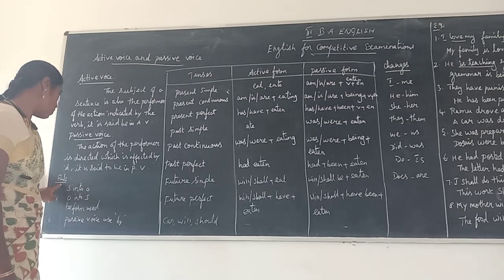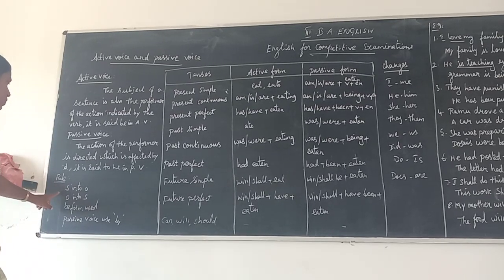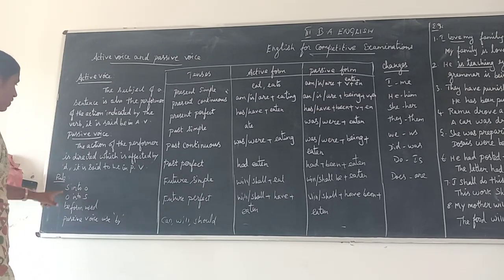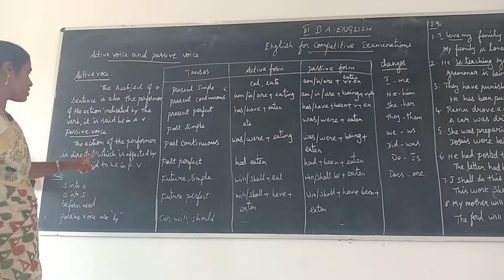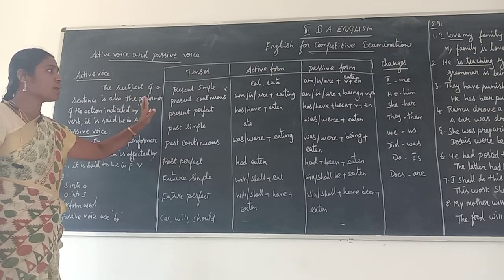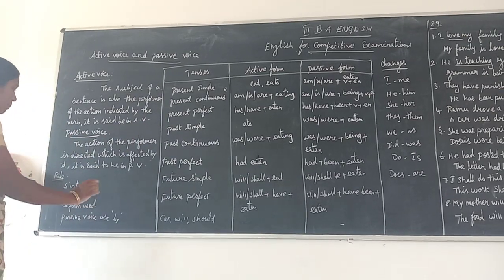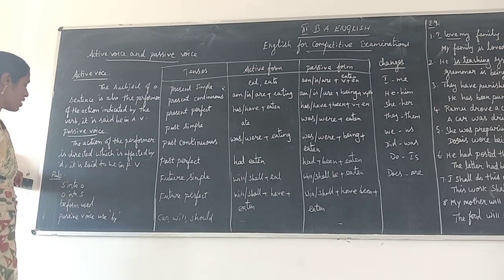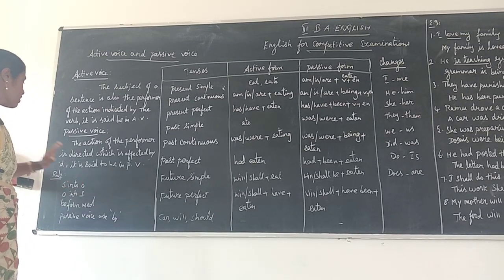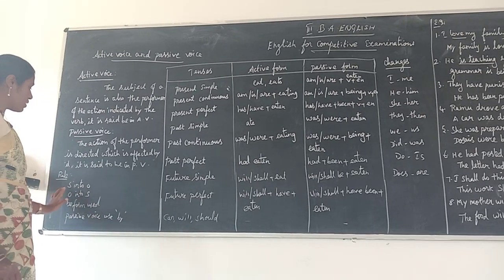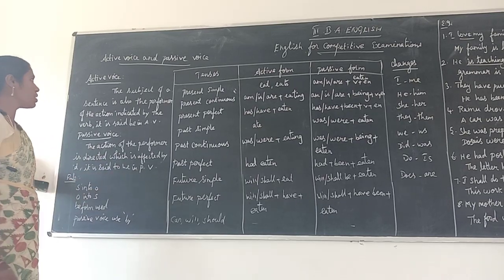You have some rules. First one, in active voice, subject into object. In active voice, it is based on subject, verb and then object. But in passive voice, first you write object into subject and then subject into object.